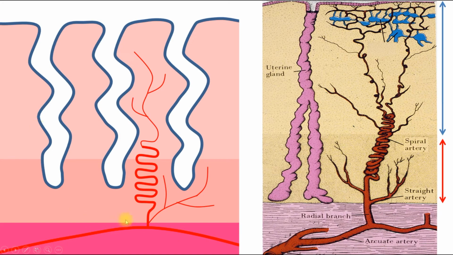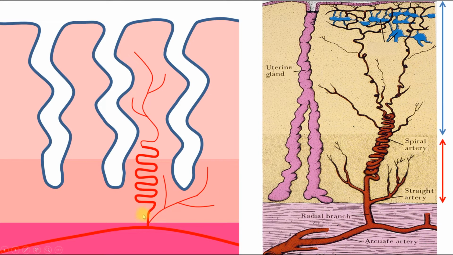And here we can see the endometrium. There is the basal layer and the functional layer. There are uterine glands, and we can see they are coiled because they are under the influence of progesterone. It's the luteal phase, which follows ovulation. After ovulation there is the luteal phase, and progesterone prepares the uterus for possible pregnancy. Here we can see different arteries which provide nutrition of these layers. There is the arcuate artery, which is located in the myometrium. It has radial branches, and we can see that they are going to the endometrium.